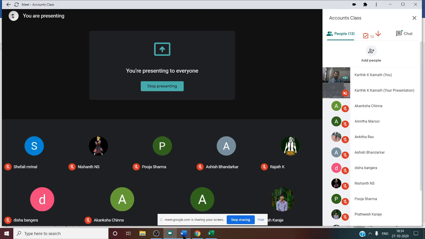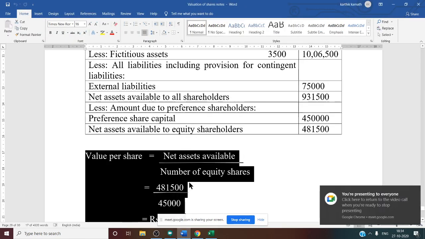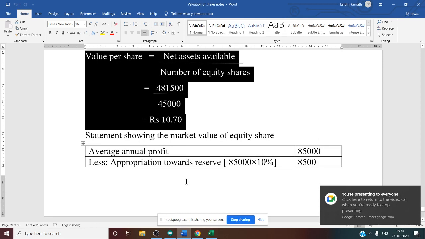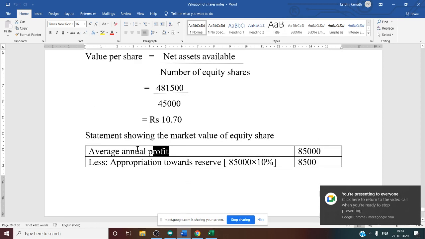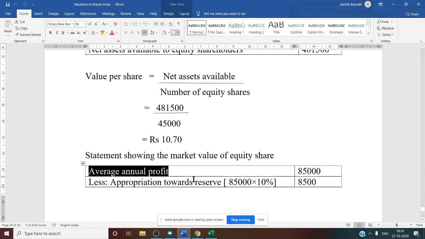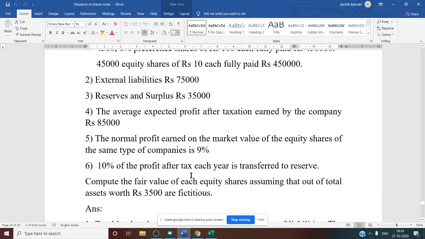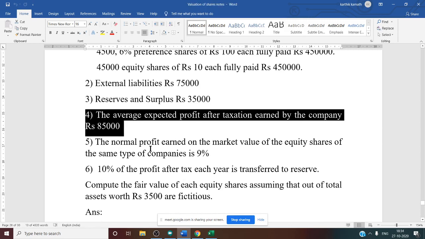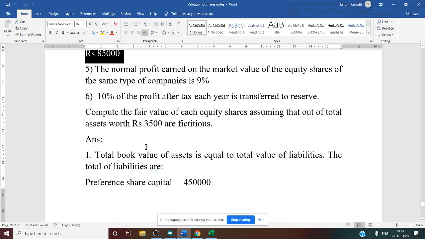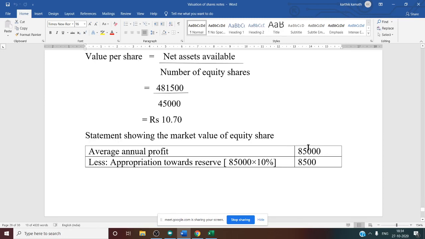After this we need to go for the second method. Second method is yield method. For that we want AAP, average annual profit. Whether it is given in the question, AAP is given. See this, average expected profit after tax. Yes, 85,000. So the same thing you are going to write under yield method, 85,000.